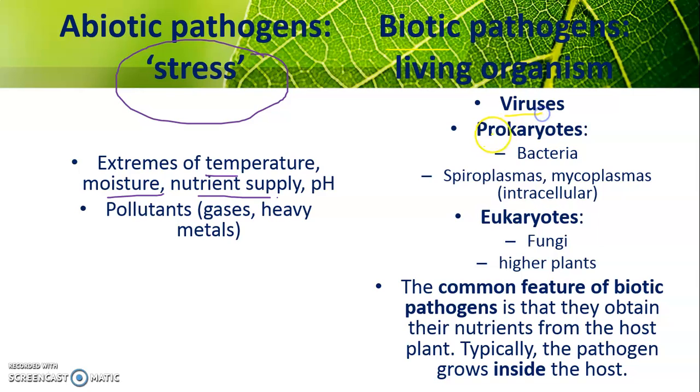The viruses, prokaryotes, eukaryotes. The common feature of biotic pathogens is that they obtain their nutrients from the host plant. So this is something that is normal and something that we are familiar with. All the biotic pathogens, all the living organisms, viruses, prokaryotes, eukaryotes, they will take the nutrients from the host cells. Then they can infect the host cells.